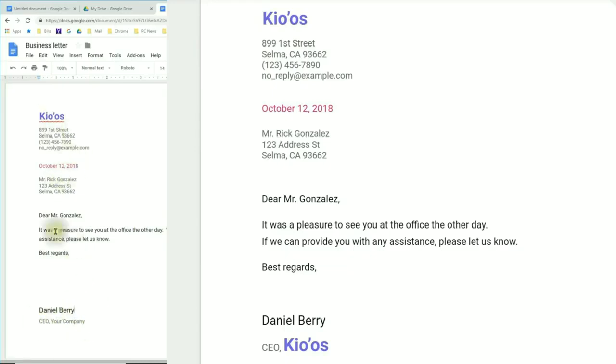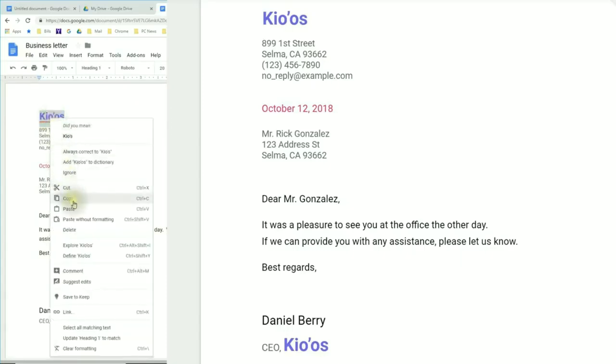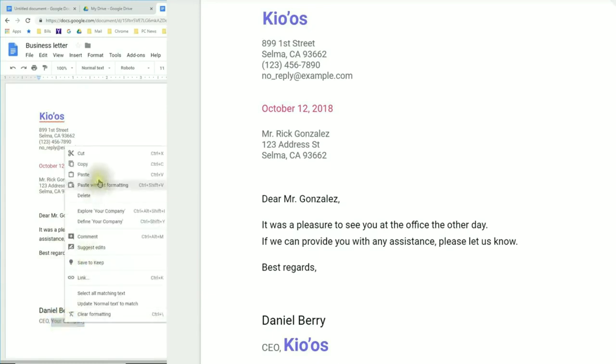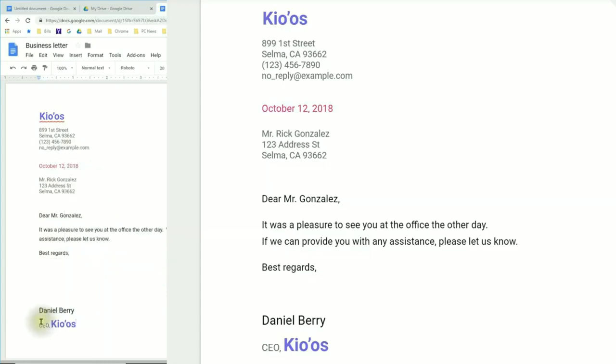Now an easy way to put in the company name is to take your mouse, click once behind the S, and then drag across. And then right click the blue area now and select copy. And then highlight the words that say your company. And then right click it and say paste. There we go. Now you've completed your letter.